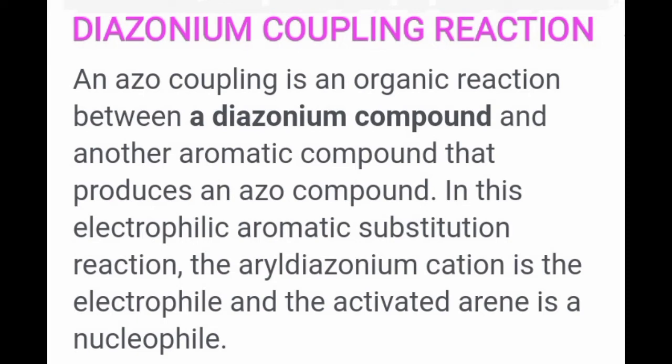In this reaction, the aryl diazonium cation acts as an electrophile and the activated arene, that means which is ortho-para directing, acts as a nucleophile.